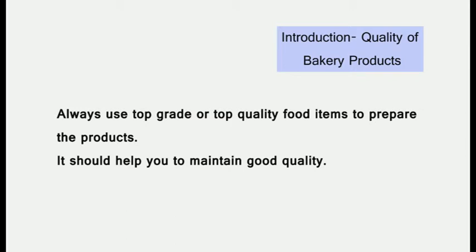And for the quality and the quantity, we should look for the manufacturing date and expiry date of the product, and in case the product has expired, we should discard those food items and not use them for preparing our products. So my dear friends, by looking at these points, we can have a quality of the finished product which will help in enhancing the image of our bakery as well as attracting customers from different places to our bakery.